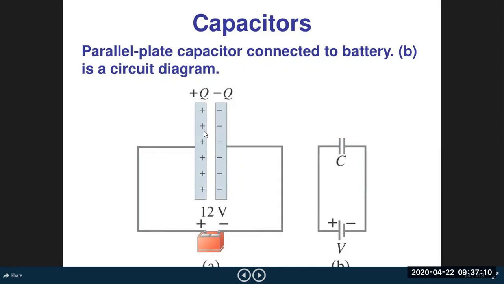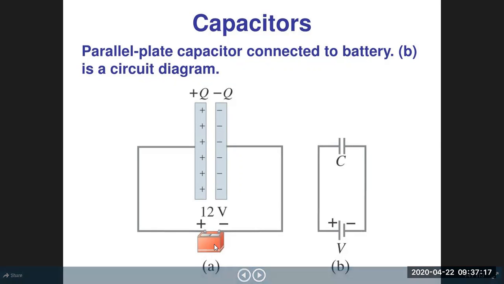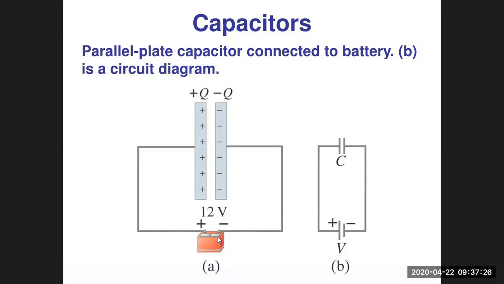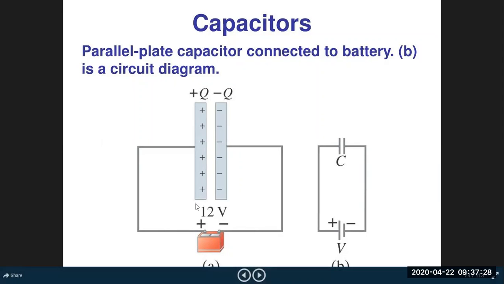So when potential at this plate and this positive terminal becomes equal, flow of charge gets stopped. Similarly, potential at this plate becomes negative and equal negative, then flow of charge stops. In that case, we say that this capacitor is fully charged. Now, if you remove this battery, after removing the battery, still there is energy or charge stored in this capacitor.